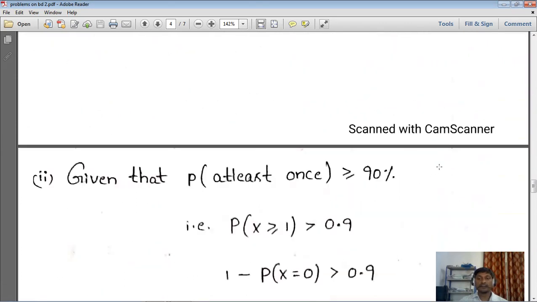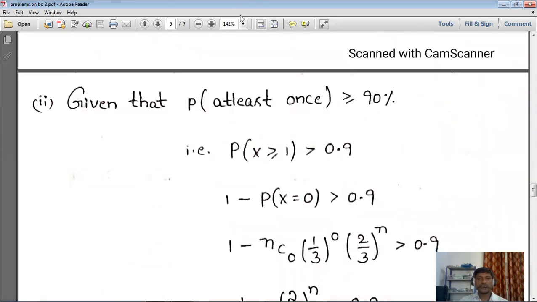So, the second one, what they mentioned: given that the probability of hitting a target at least once is more than 90 percentage. So this is the information they gave in the problem. Here it is not greater than or equal to, so more than 90 percentage means only greater than 90 percentage.